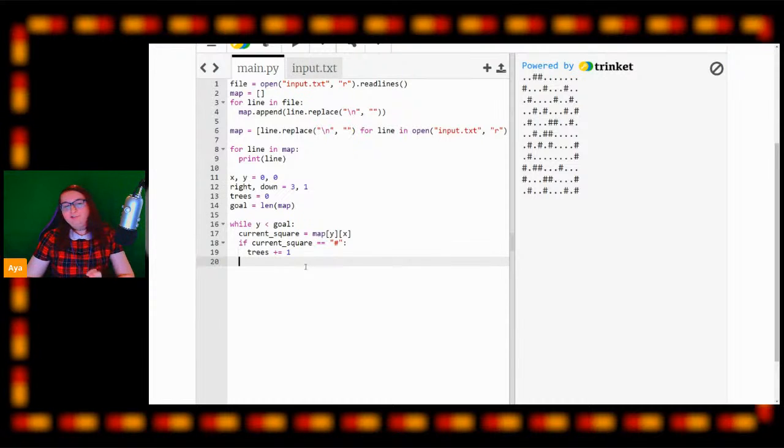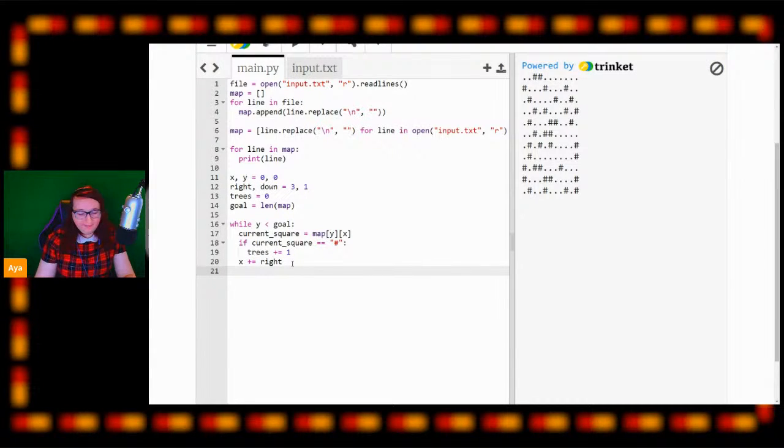So now we've checked if it's a tree, we need to move our position. We need to move our x position to start with by the amount of squares we move to the right, which we defined up here, which is 3 in this example. And then we need to move our y position by the amount that we move down.